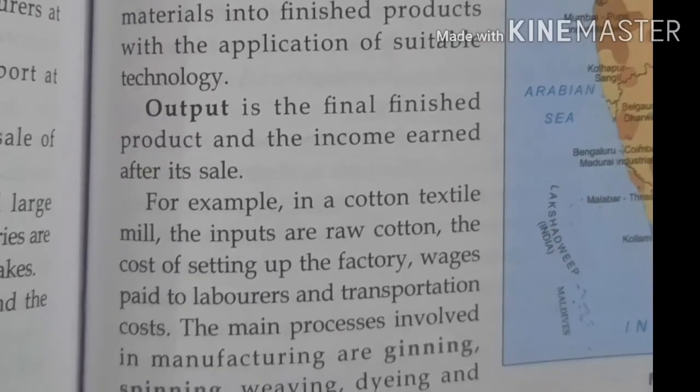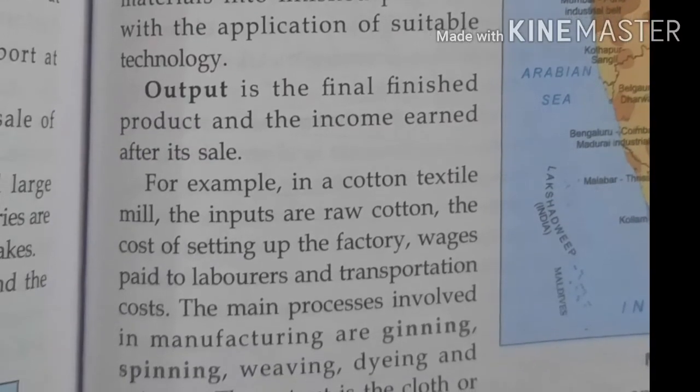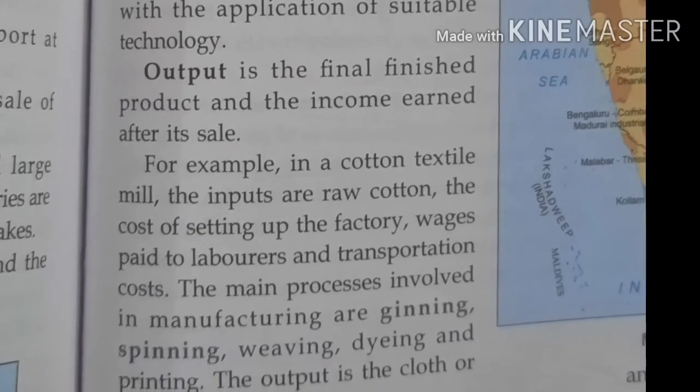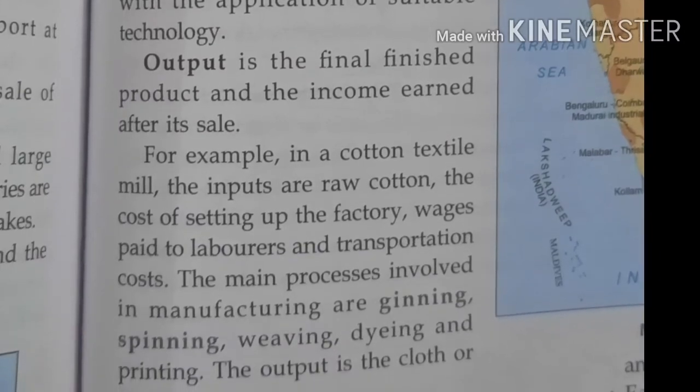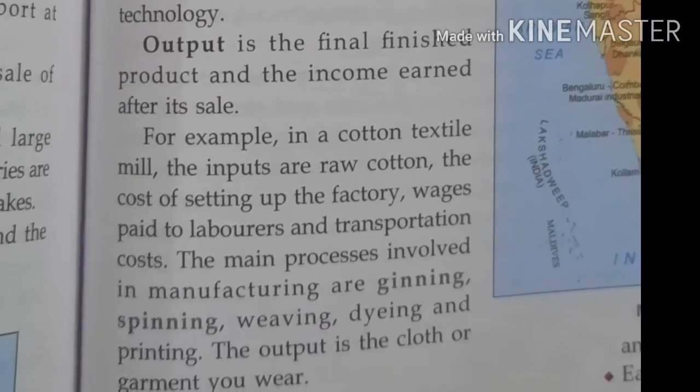So this is the industrial system which will be followed. The industrial system depends on three factors: input, processes and output. This is also one answer. Okay, clear on this topic, industrial system.